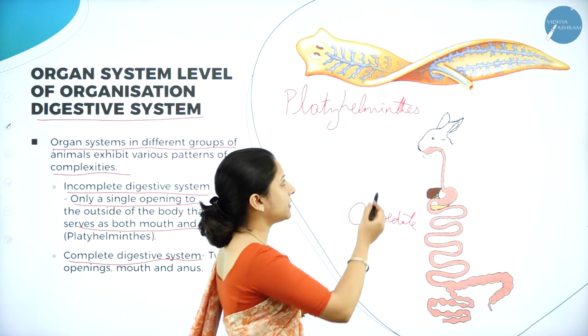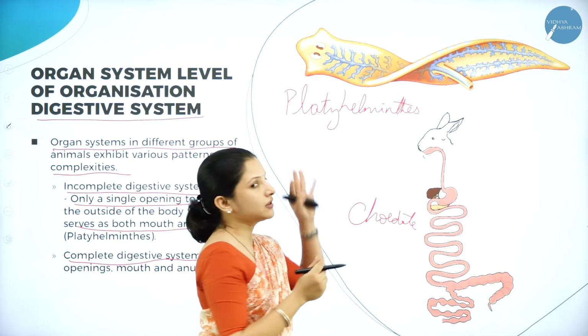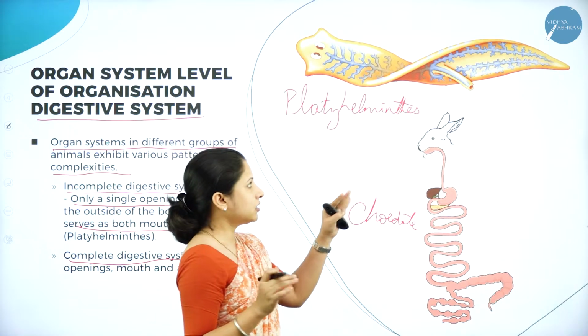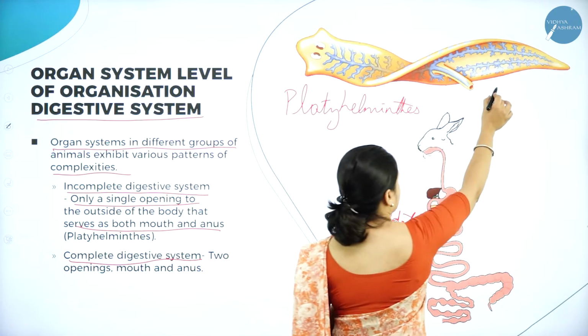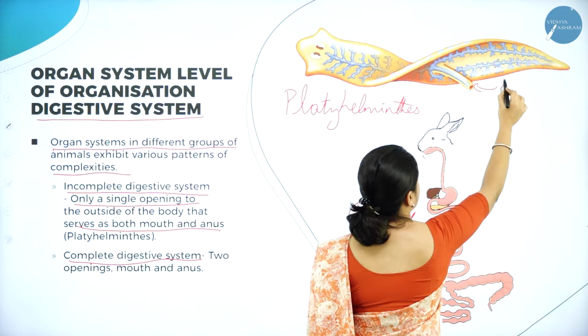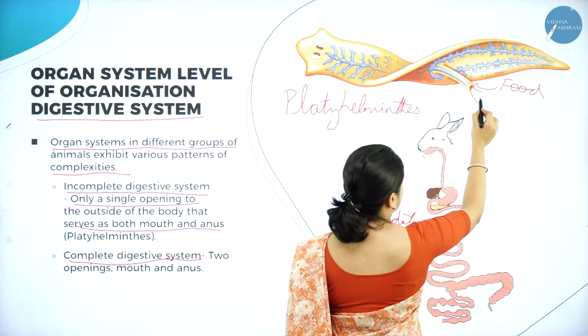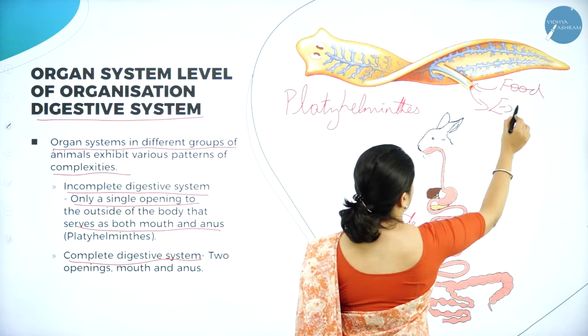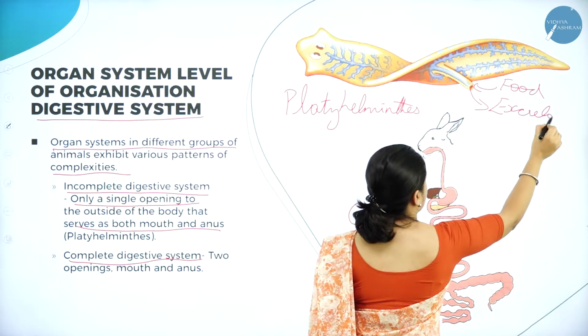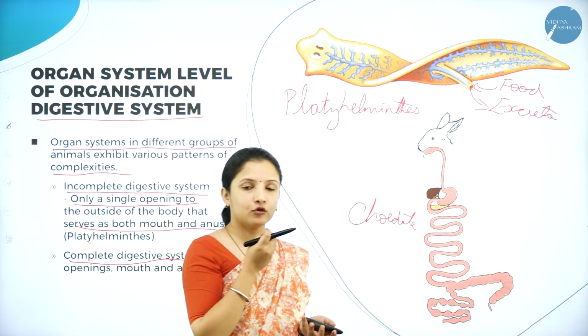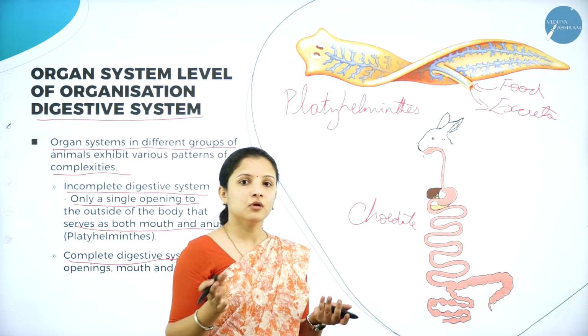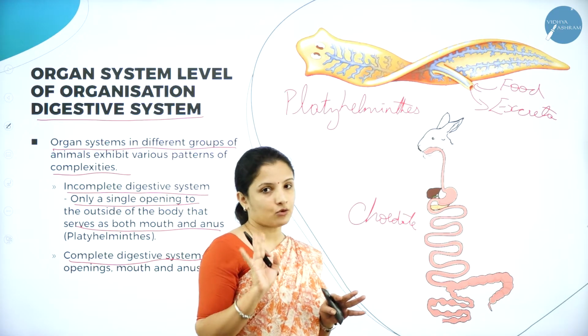So you can see here in Platyhelminthes, it doesn't have a separate mouth. Food will enter through this opening and it gets excreted through this opening. Eating food and excreting food both take place through one opening only.